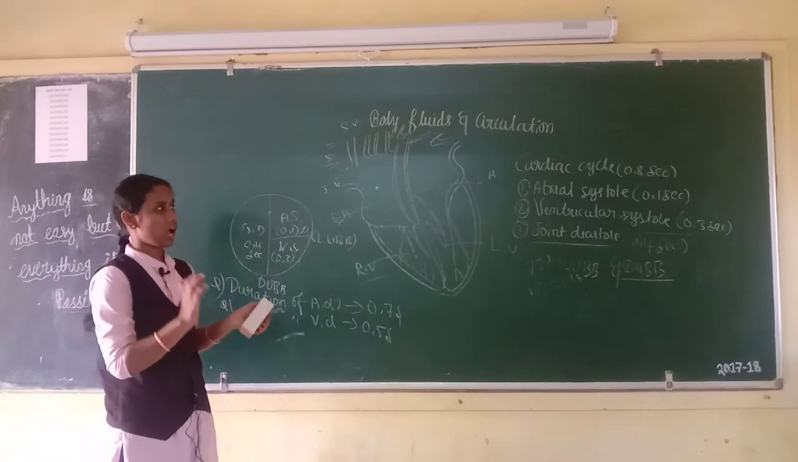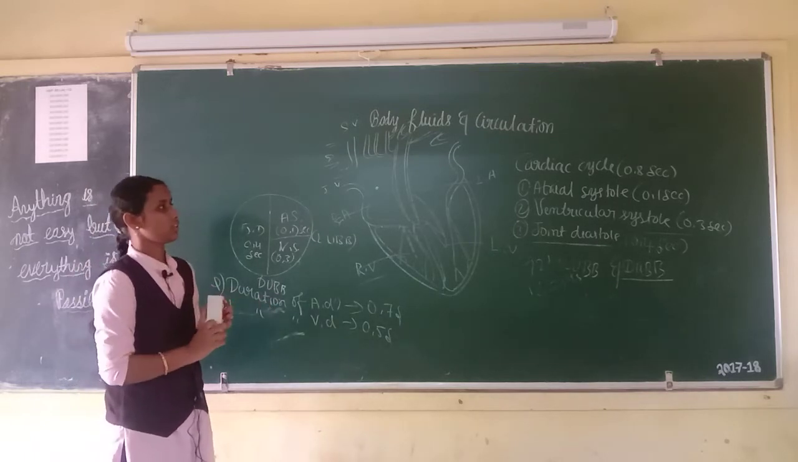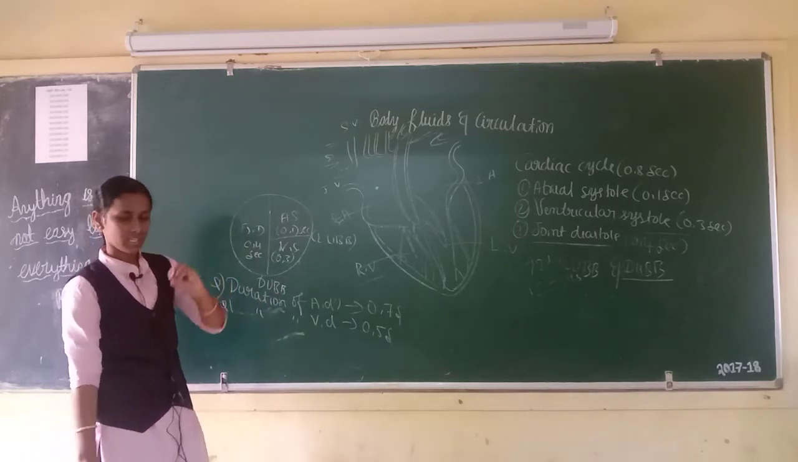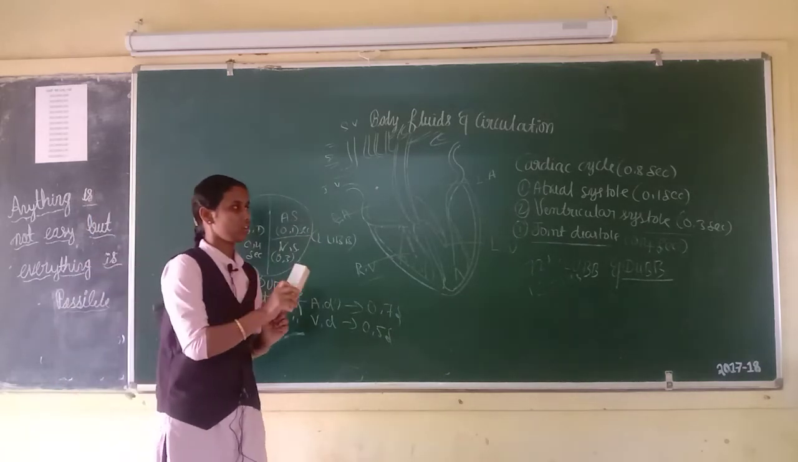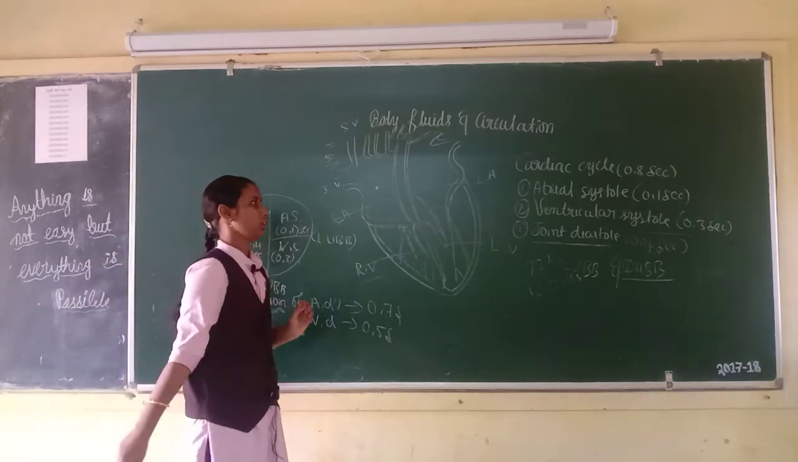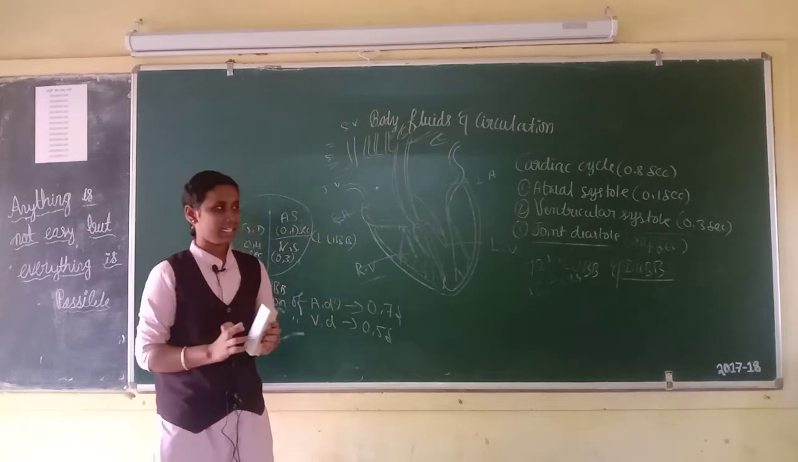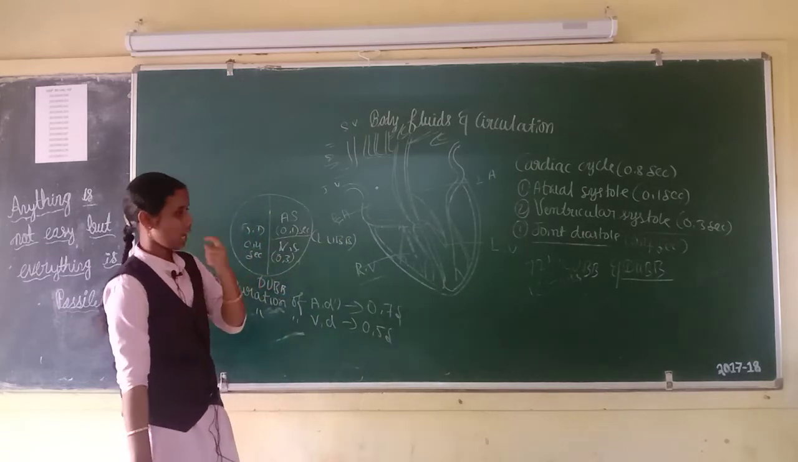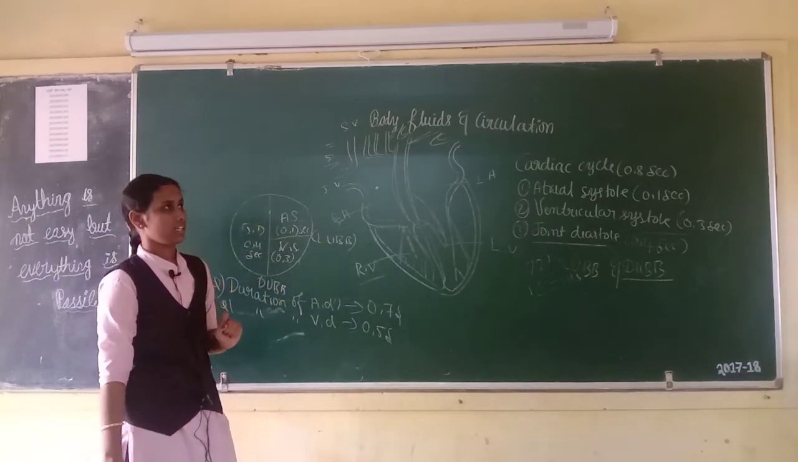This is all about your cardiac cycle. The cardiac cycle consists of atrial systole, ventricular systole, and joint diastole. Cardiac cycle will take 0.8 second. This is all about your cardiac cycle.